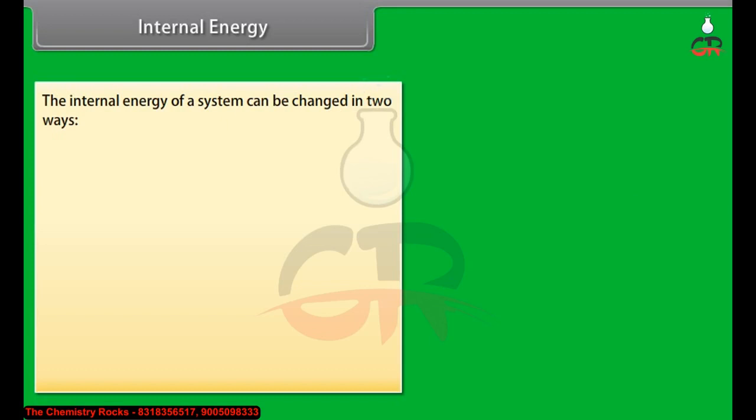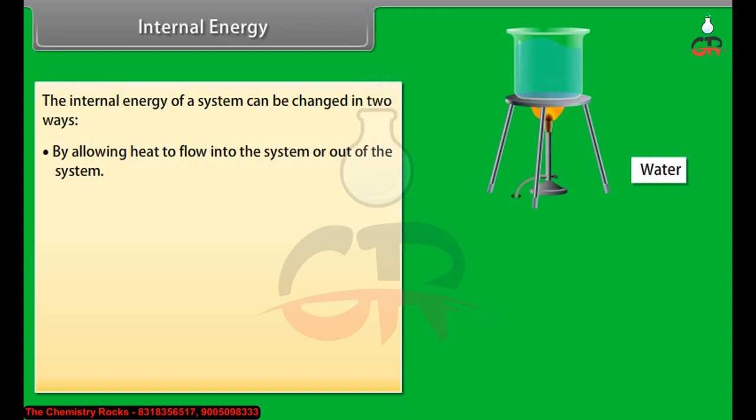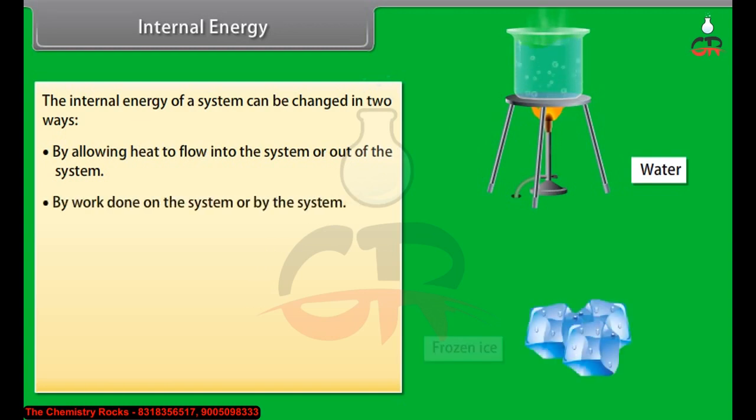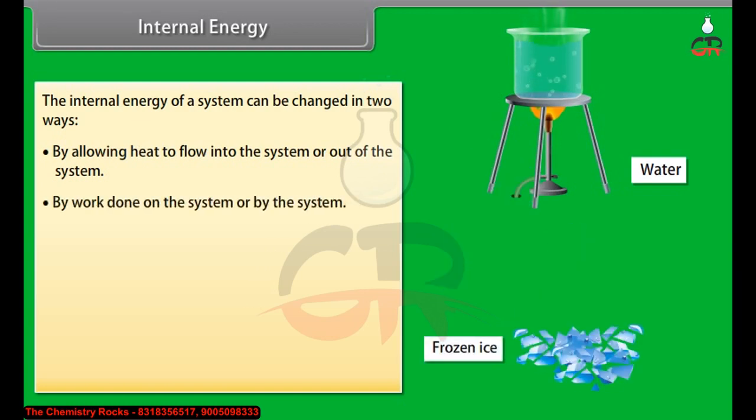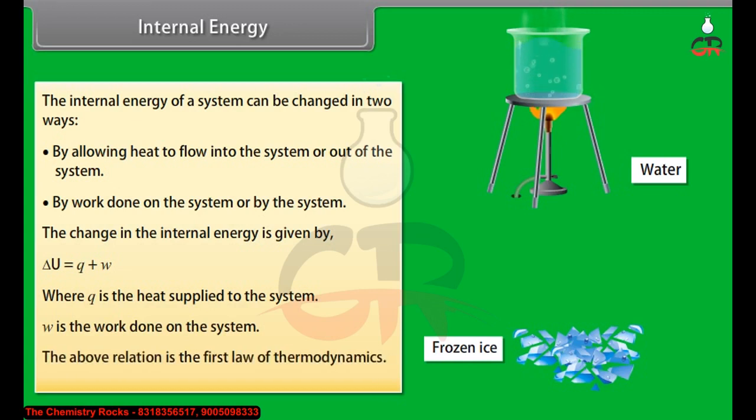The internal energy of a system can be changed in two ways: by allowing heat to flow into the system or out of the system, by work done on the system or by the system. The change in the internal energy is given by delta U equals Q plus W, where Q is the heat supplied to the system, W is the work done on the system. The above relation is the first law of thermodynamics.